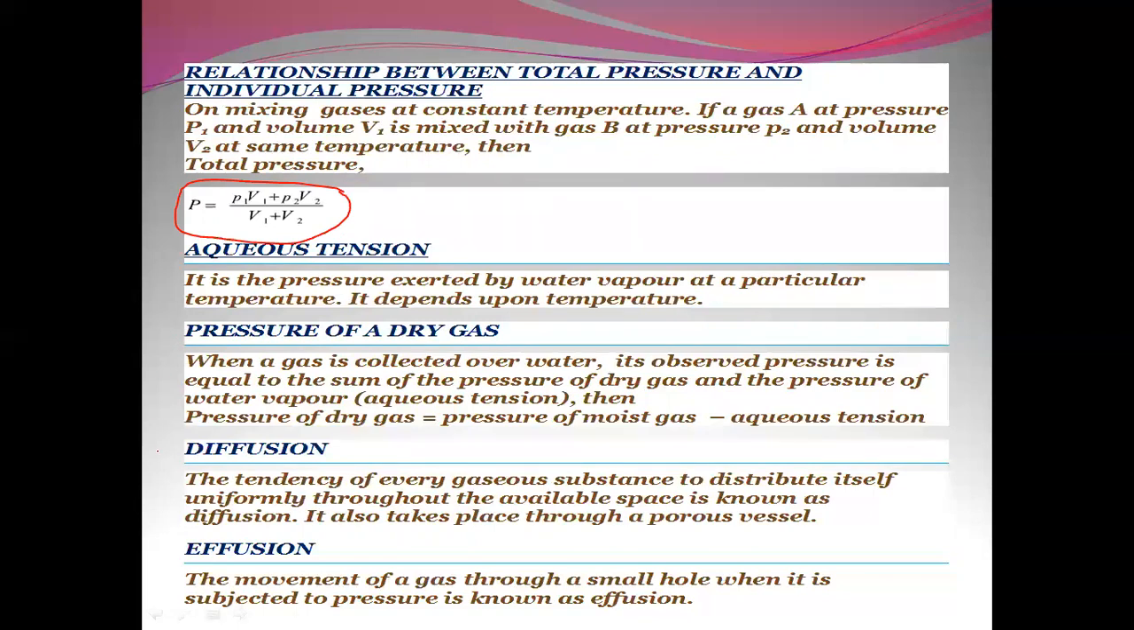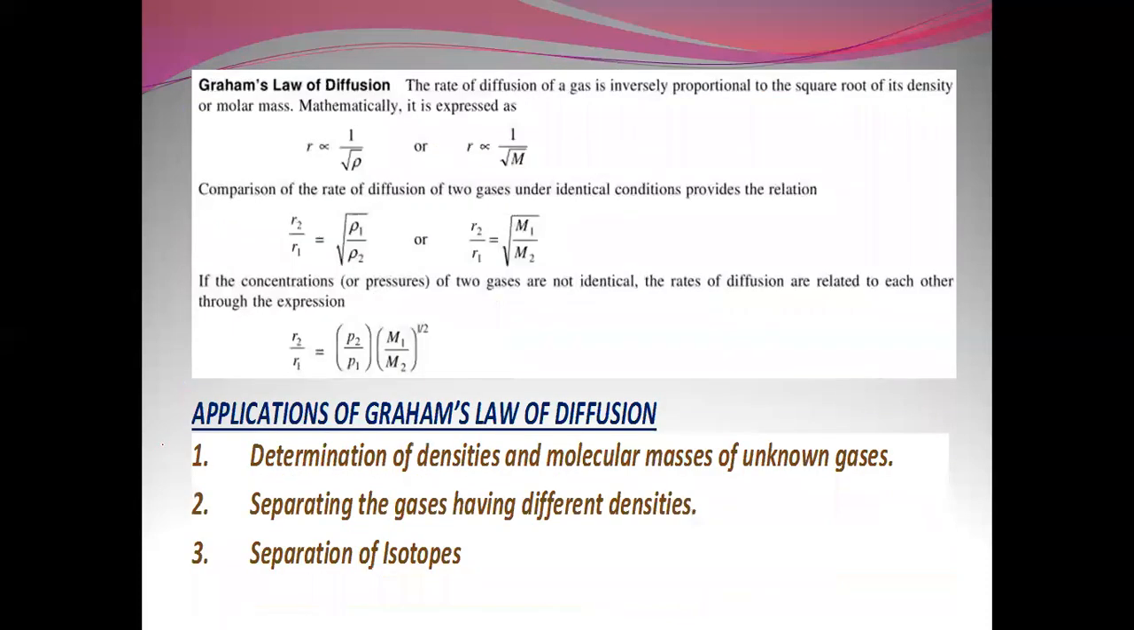Then we talk about diffusion. Diffusion: the tendency of every gaseous substance to distribute itself uniformly throughout the available space is known as diffusion. It also takes place through a porous vessel. Effusion: the movement of a gas through a small hole when it is subjected to pressure is known as effusion.